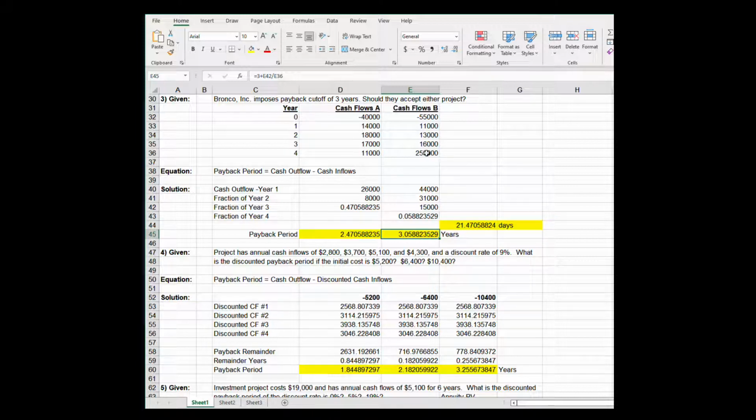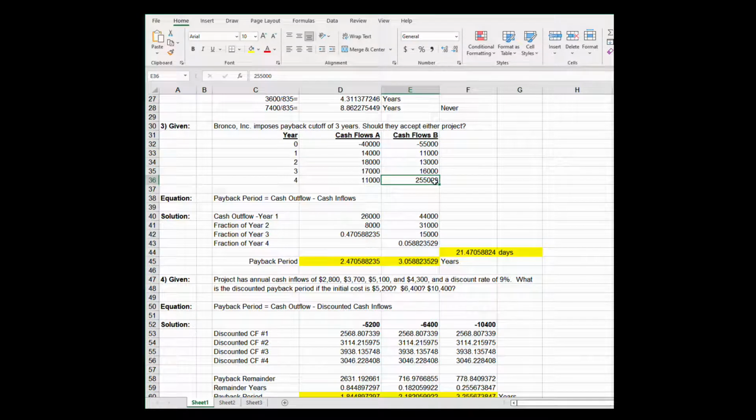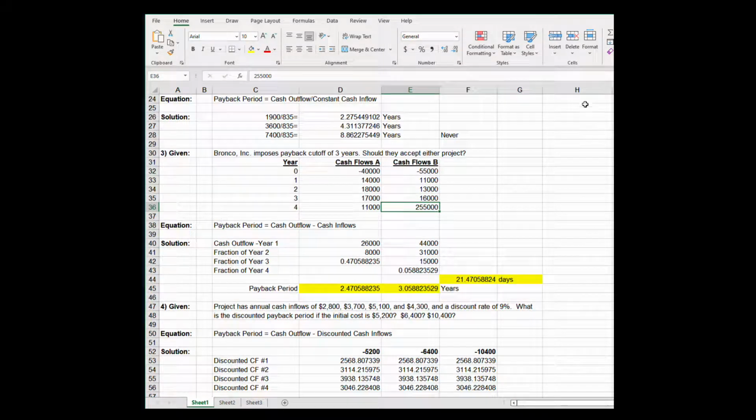But use a little common sense with payback period and ask the CFO, are you willing to wait 21 days, which is 0.0588 years, 21 and a half days, to get a chunk of this $255,000 that'll come in by the end of year 4. While you may say no with a strict interpretation of a payback cutoff of 3 years, you might want to take a minute and ask the CFO if they're willing to wait about 21 and a half days, and we'll get major parts of that $255,000 flowing in. There are your answers to 1, 2, 3 in Chapter 9.